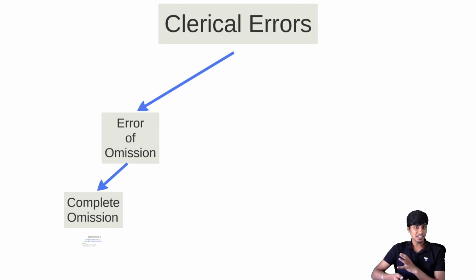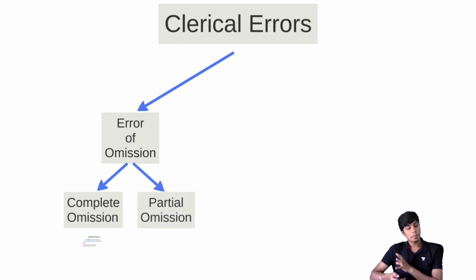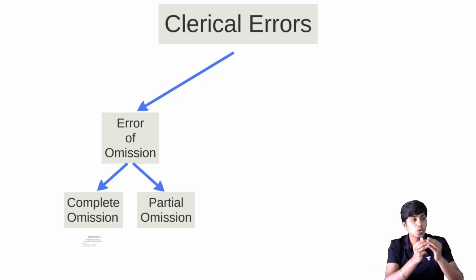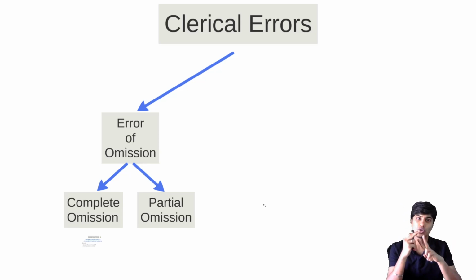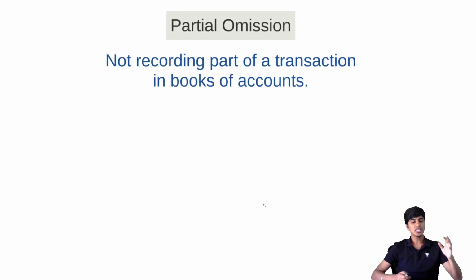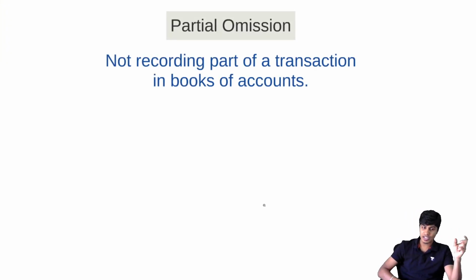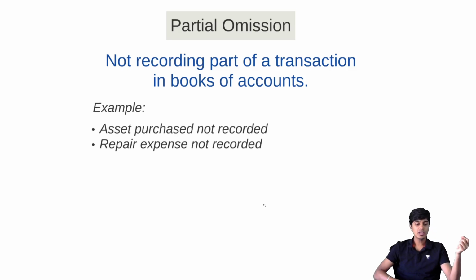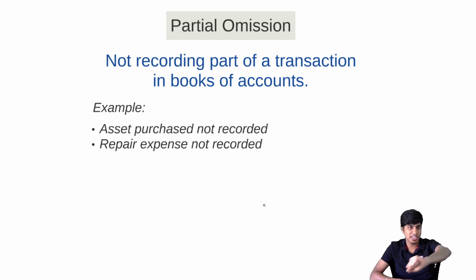Similarly, we'll have another error of omission called error of partial omission, meaning a transaction is omitted partly, means it's recorded partly as well. So a transaction has two aspects, debit and credit. You record the debit aspect, don't record the credit aspect, or you record the credit aspect, don't record the debit aspect. Such an error will become error of partial omission. So error of partial omission is not recording a part of a transaction. Example, asset purchased not recorded in asset account but recorded in cash account.